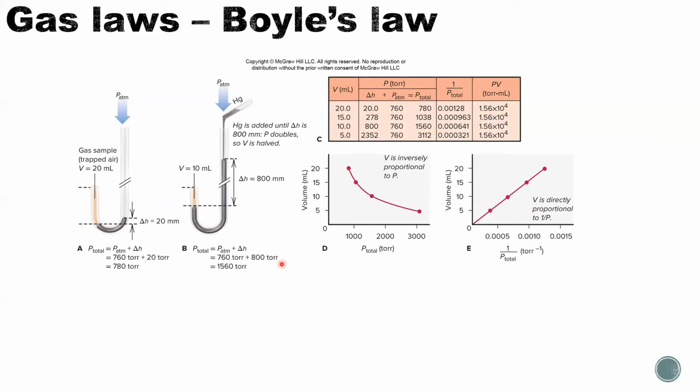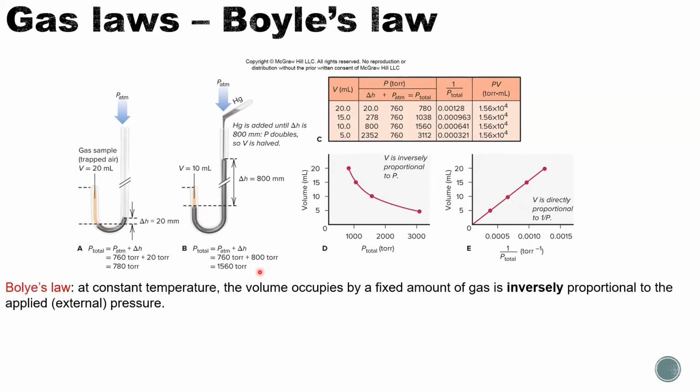Boyle's law. So Boyle's law means that at constant temperature, the volume occupied by a fixed amount of gas is inversely proportional to the applied external pressure.